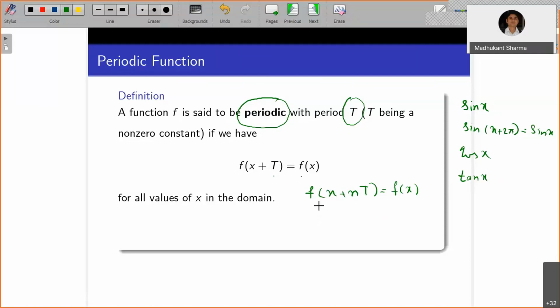Right. Now also, T must be a non-zero constant. We are not talking about the negative. So T must be a non-zero constant.